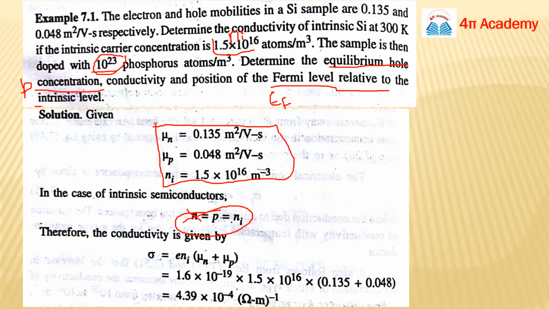So basically they are talking about Ef minus Ei or Ei minus Ef. So you can calculate. This is your homework. You are going to calculate this term, and tomorrow you will tell me your answer. Okay, guys?